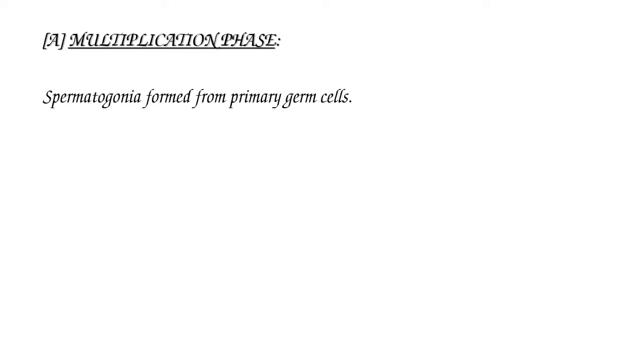Let's discuss each stage in spermatogenesis. First stage, multiplication phase. During this multiplication phase, spermatogonia are formed from primary germ cells or germinal epithelial cells.